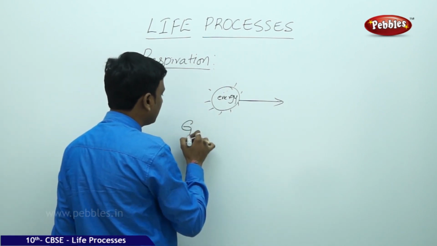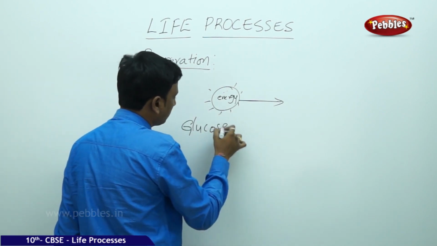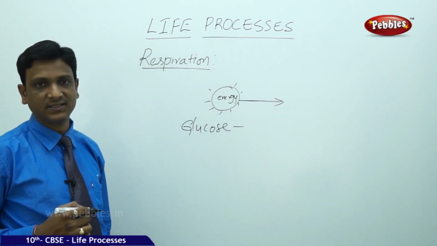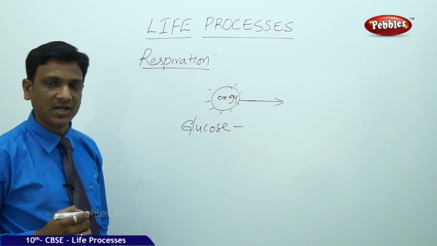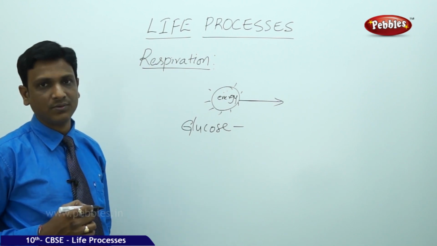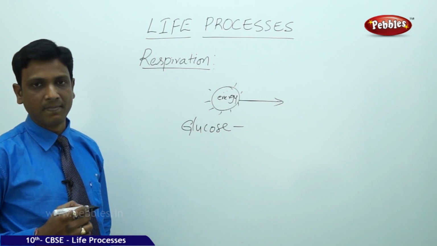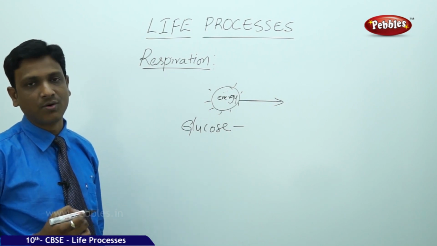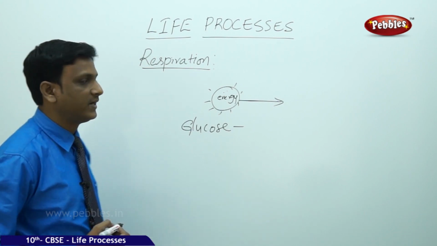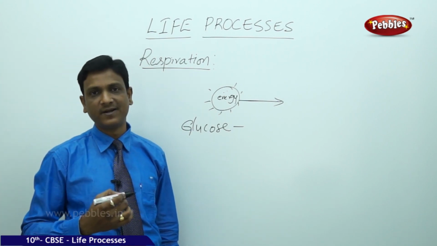Most primarily glucose. Glucose is a major source of energy. Of course, at times amino acids, at times fatty acids also liberate energy. They liberate the energy by a process called respiration. So respiration is a very complex process. It involves different processes.